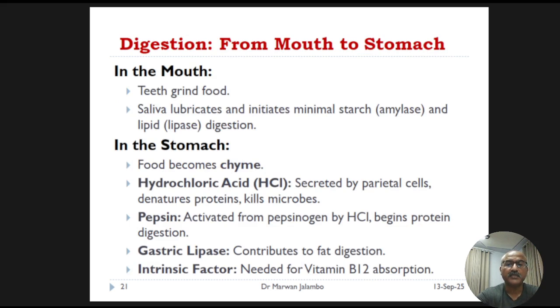So digestion begins in the mouth with the mechanical grinding of food by our teeth and the initial chemical breakdown by enzymes in our saliva. Once swallowed, the food enters the stomach. Here, a powerful muscle contraction mixes it with gastric secretion